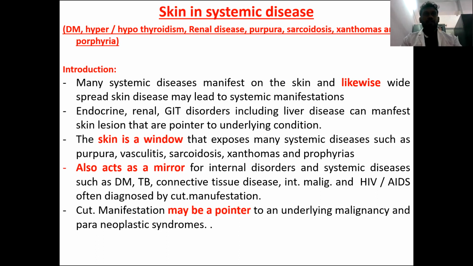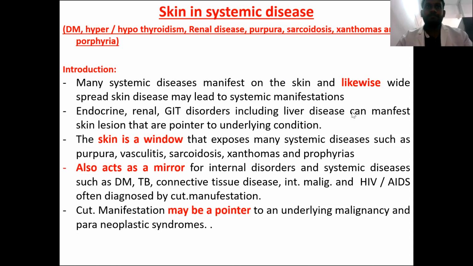So here we are going to mainly cover the topics such as skin in systemic diseases such as diabetes mellitus, hyperthyroidism, hypothyroidism, renal disease, purpura, sarcoidosis, xanthomas, and also porphyria.